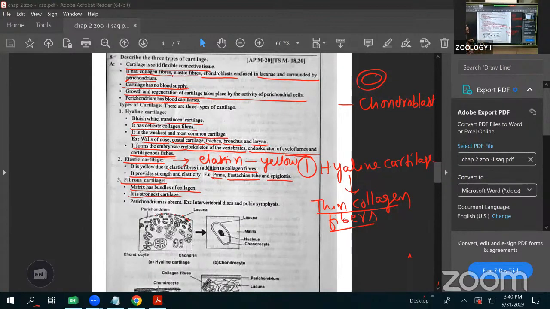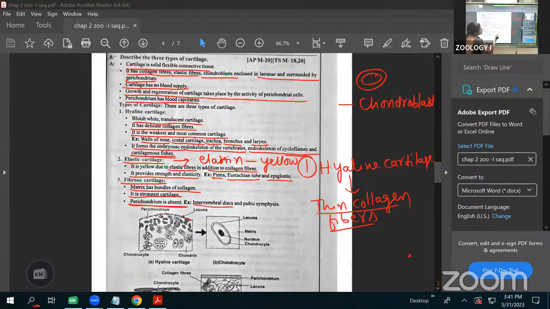And also the special character in fibrous cartilage: the outer layer, the perichondrium, is absent. Before that, in the hyaline cartilage and elastic cartilage, the perichondrium outer layer is present. But in the fibrous cartilage, the outer layer, the perichondrium, is absent.